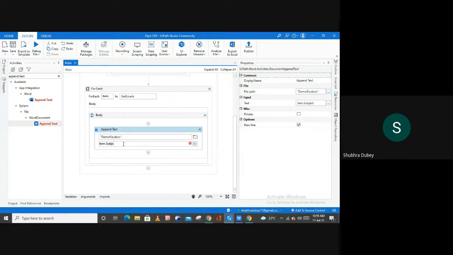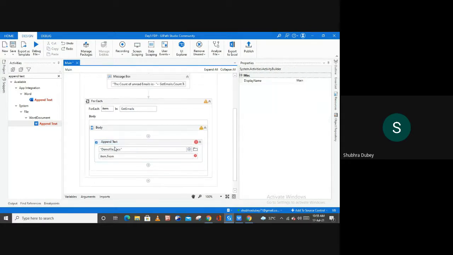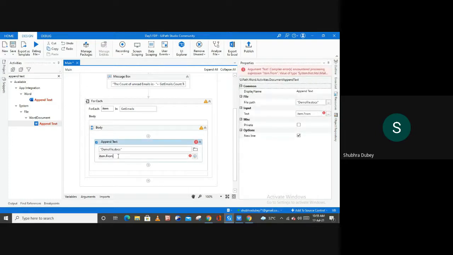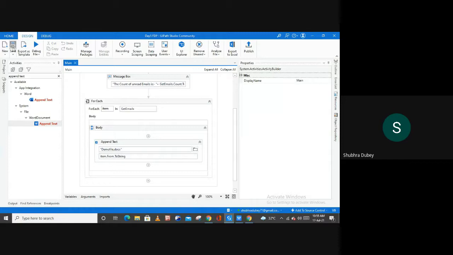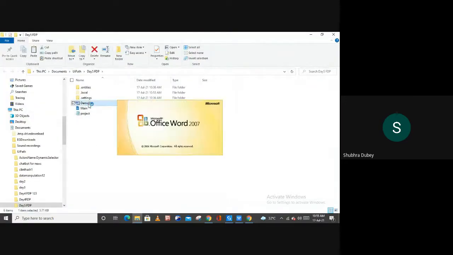Similarly, if you want to know the from of your mail, you can simply type from, so that you can get the information about who is sending you the mail. So item dot from. Because I'm using the append text activity, I have to convert this into .toString also. Let me save it, and before running the file, let me clear this demo file first.